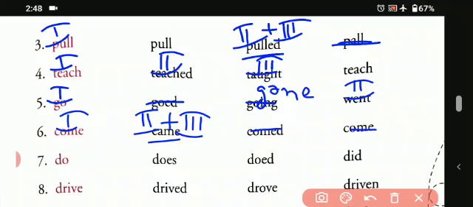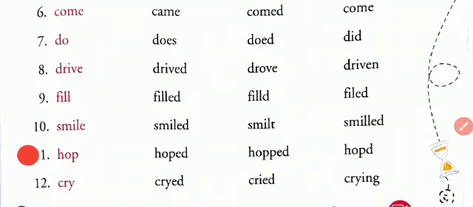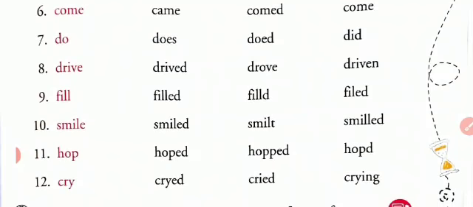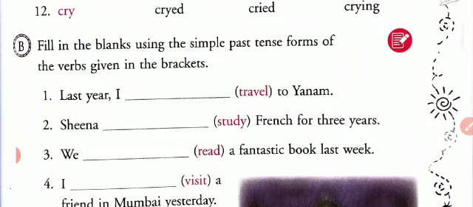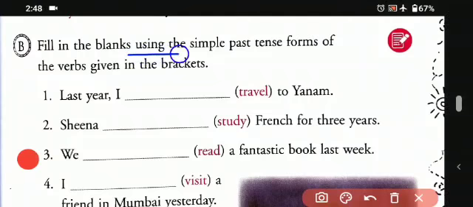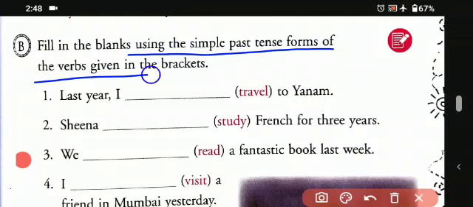So now students, I give you the homework. Rest of the words, please do it at your home. Now we will do the another exercise which is given below. Fill in the blanks using the simple past tense form of the verb given in the brackets. So students, in the brackets some of the words are given, and we have to change them into simple past forms of the verbs. So let's begin with the first one.